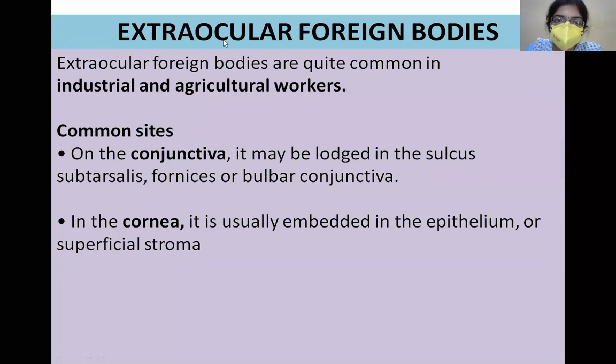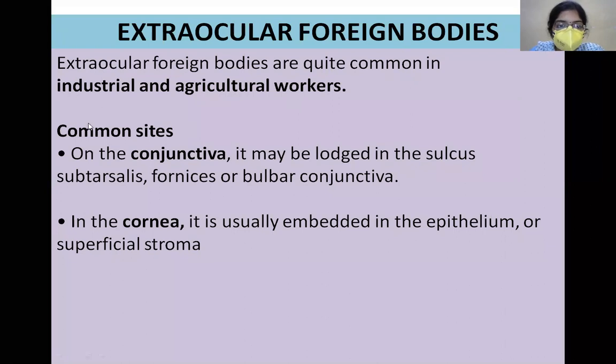Now, looking at extraocular foreign bodies. Extraocular foreign bodies are quite common in industrial and agricultural workers. So usually in the ophthalmology OPD, patients come up and say, I'm a welder, and I suddenly felt something has fallen into my eye, and since then there has been a lot of irritation and watering and redness. Or agricultural workers can come up and say something has fallen into my eye, some leaf or some paddy husks or anything.